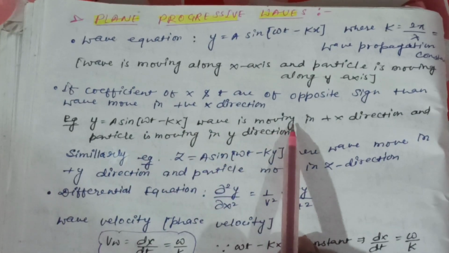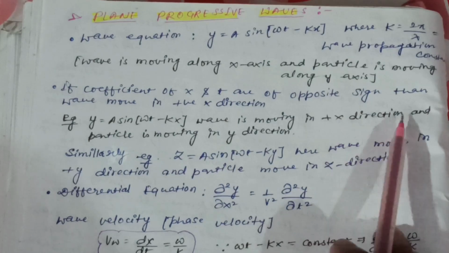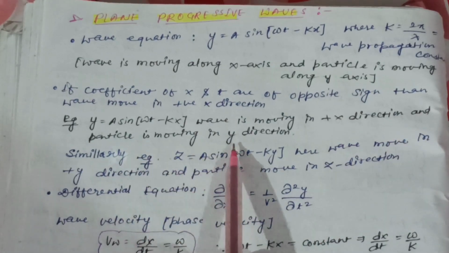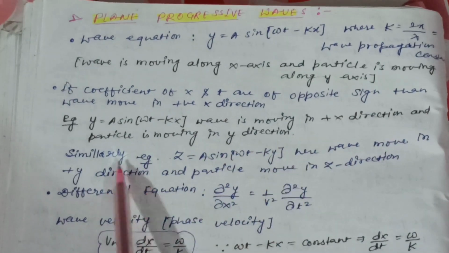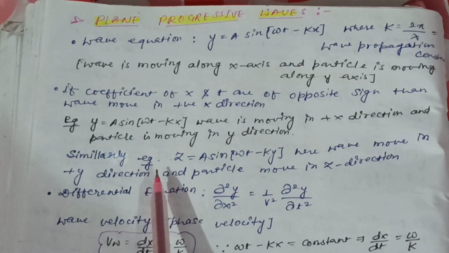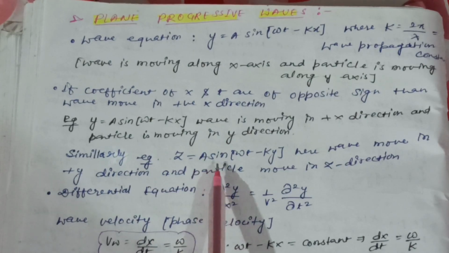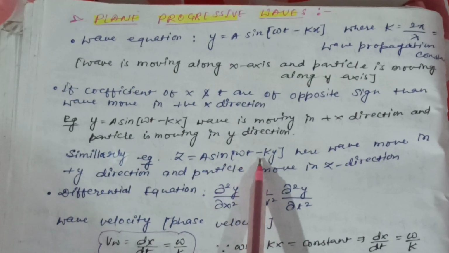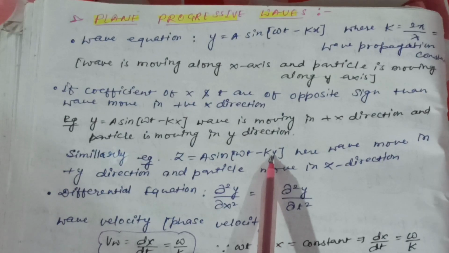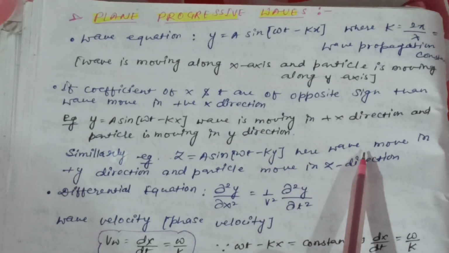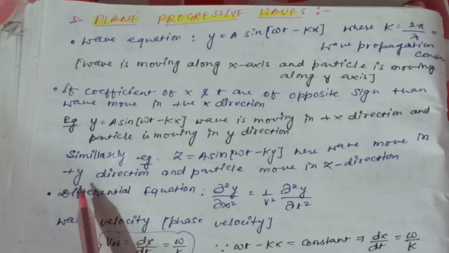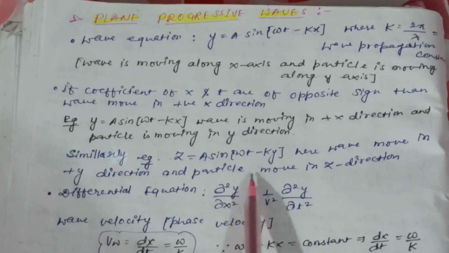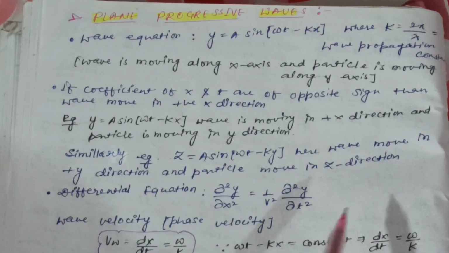Wave is moving in plus x direction and particle is moving in y direction. Similarly, for example, z is equal to a sin(omega t minus ky). Here wave moves in plus y direction and particles move in z direction.